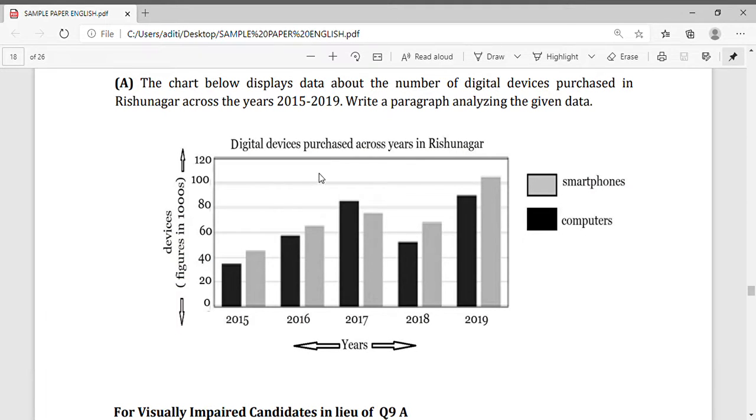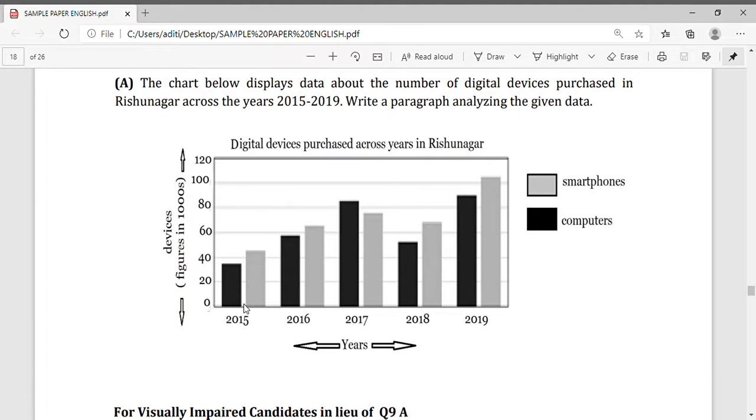Here you can see the years 2015, 2016, 2017, 18 and 19. This color is for smartphones, light sky blue, and this black color is for computers.